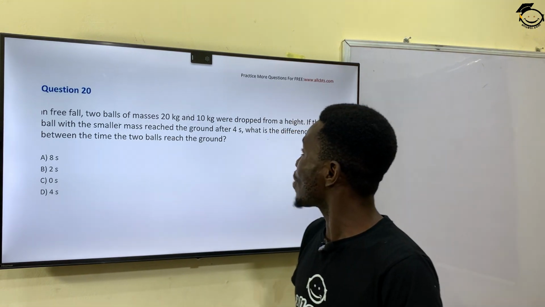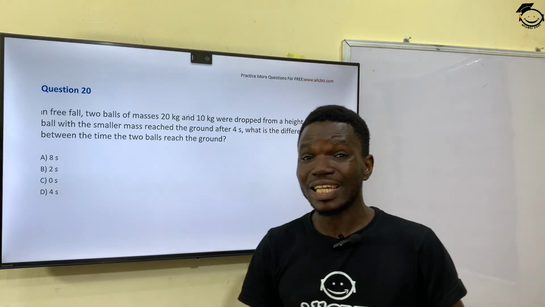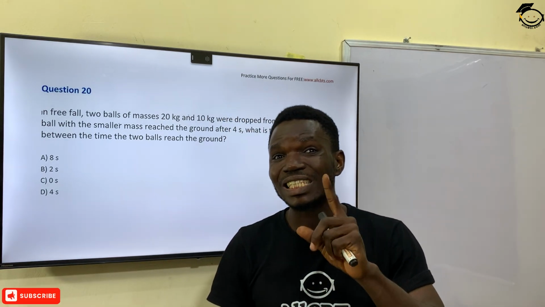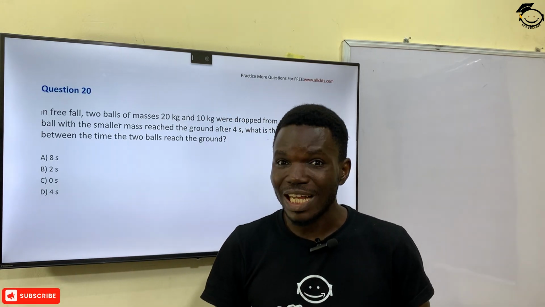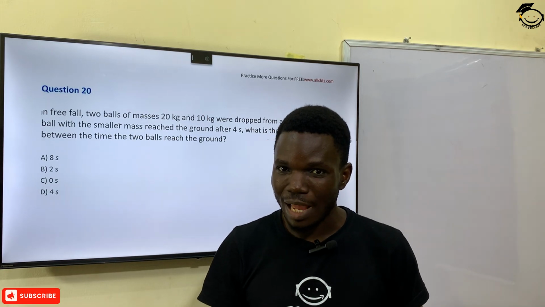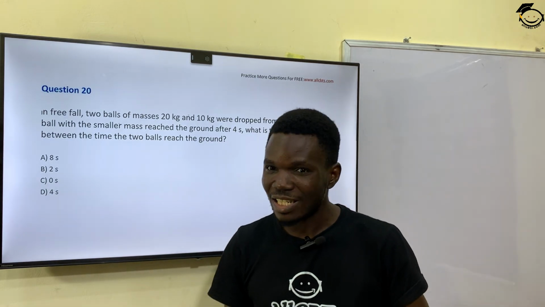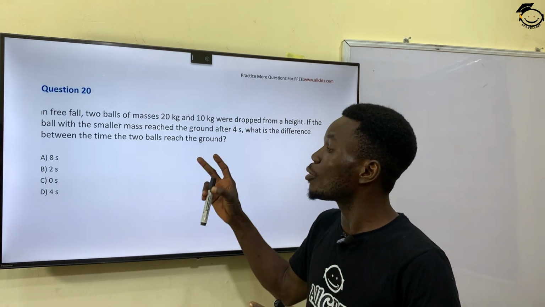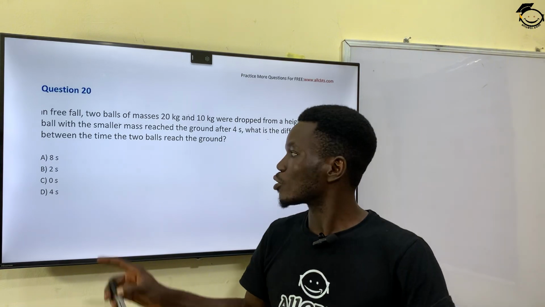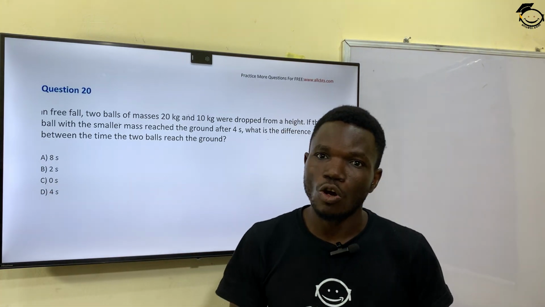So the ball of mass 20 kilogram and mass 10 kilogram are supposed to get to the ground at the exact same time, which means that there is no difference in their time of getting to the ground. The difference in time is actually 0 seconds because they will both get to the ground at the same time. So the correct answer to that question is option C.